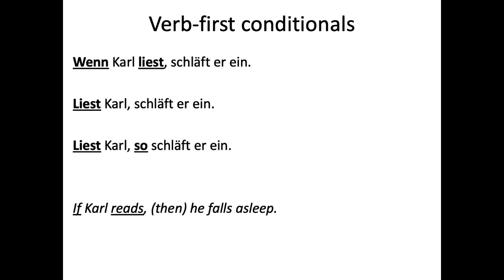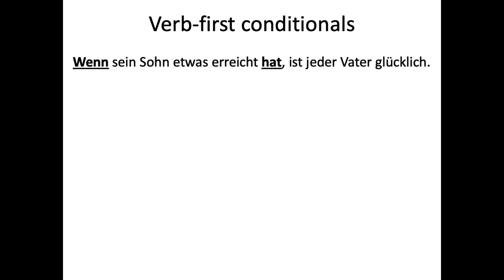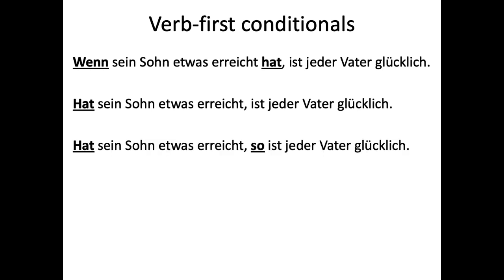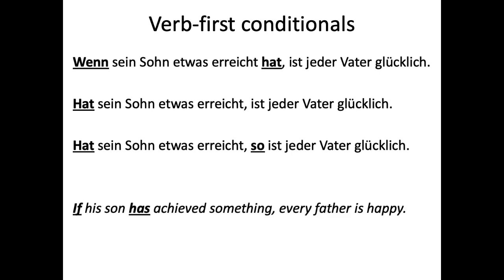Okay, so then we have, wenn sein Sohn etwas erreicht hat, ist jeder Vater glücklich. And then you could do that same sentence, hat sein Sohn etwas erreicht, ist jeder Vater glücklich. Or you could have the "so" optionally and usually is there as well. Hat sein Sohn etwas erreicht, so ist jeder Vater glücklich. If his son has achieved something. This one is important to note because it's actually in the perfect. Hat erreicht. Erreicht is a past participle. So in English, has achieved, past participle.